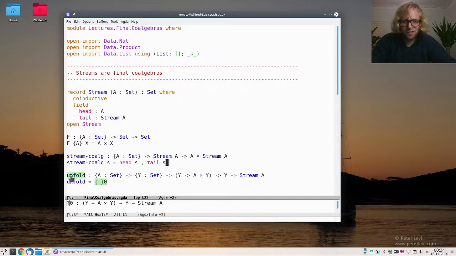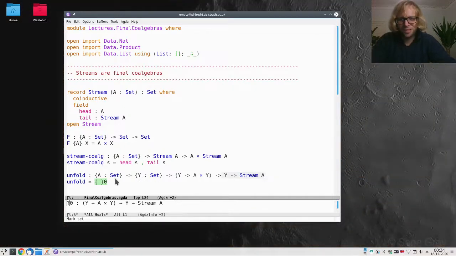So it's more interesting to define the unfold function. It says that if I have another coalgebra, so another thing where I can observe the first element and then something else, then I should get a function from Y into stream of A. Let's see if we can do this. I get another coalgebra f, I get a y. What can I do?